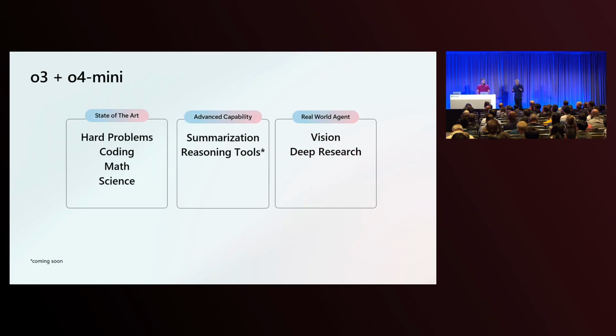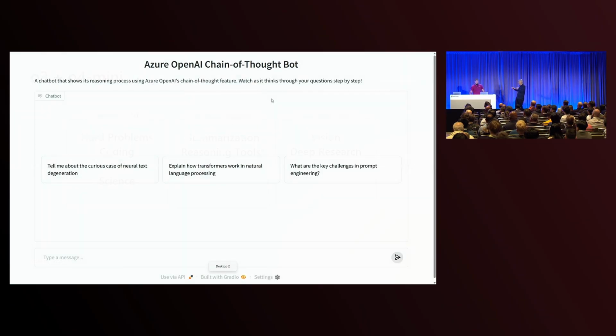Now, we talked about how these two models are state-of-the-art in terms of hard problems and coding and science, just like we saw. But the other thing about the latest models is that they add features that developers have been asking for and that developers love, like chain of thought summarization, where you can see the test time compute as it's running. And hopefully we're going to see that in maybe a couple of minutes. But right now. All right, let's do it. Hey, friends. Hey, Nick. All right.